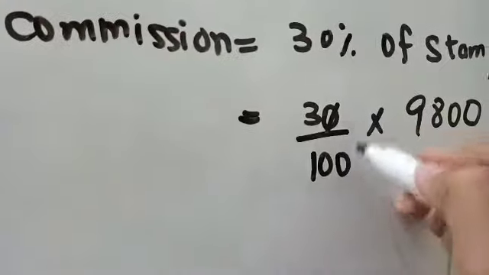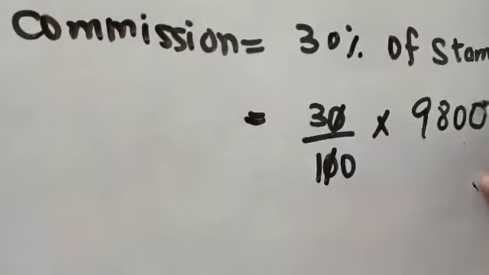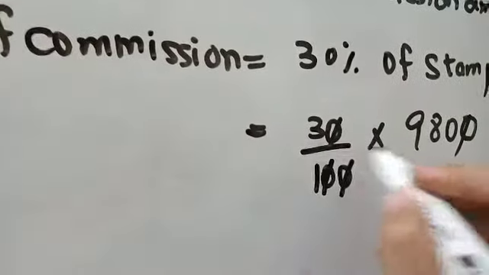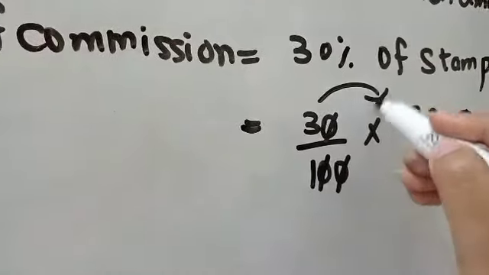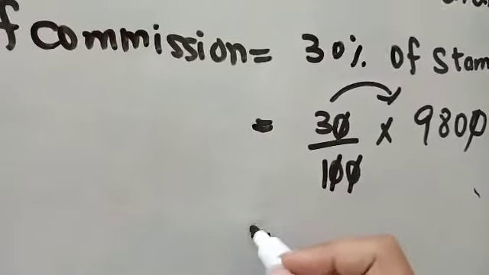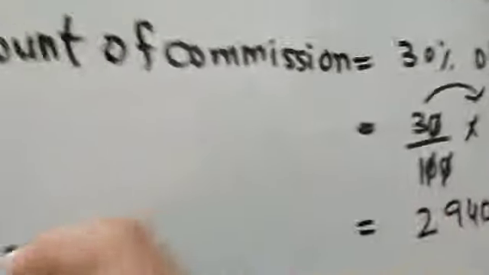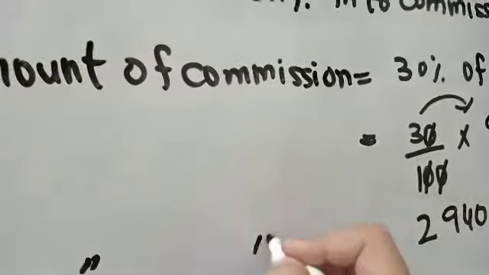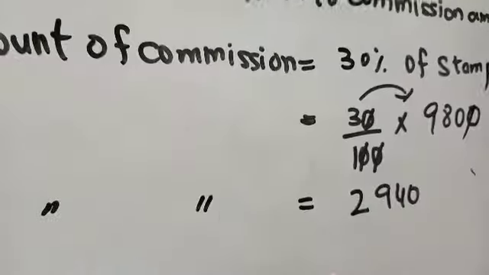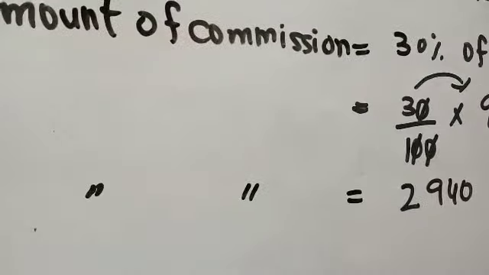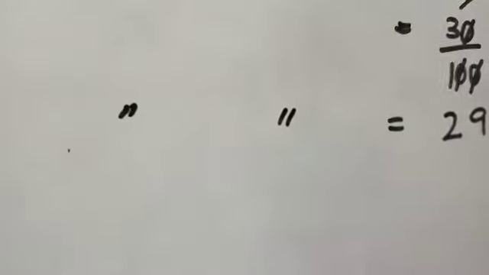9,800. Now 0 cancels from this, 0 cancels from this. Now what is left? 3 and 980 is left. I will multiply. So it is 2,940. So the amount of commission, I am not writing again, you will write it, amount of commission is 2,940.